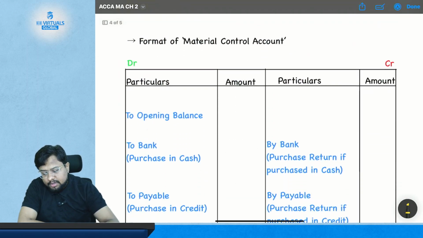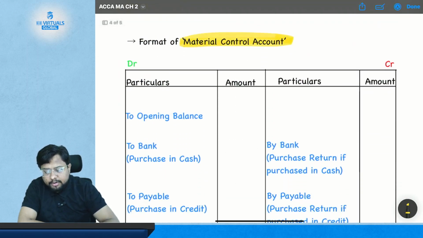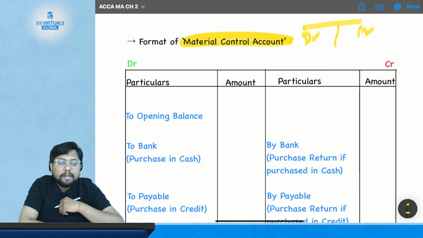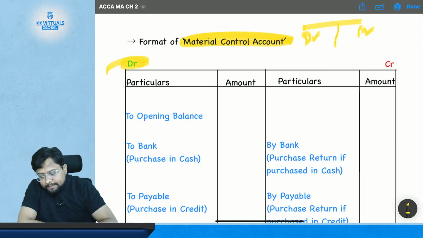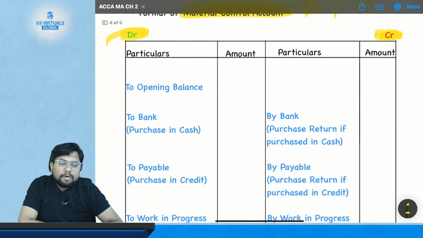Okay, so the format for the material control account is very simple. It is a T-shaped account. Here is the debit, here is the credit. So this is the debit side, this is the credit side. Now, as we have already discussed, material is your asset and an asset has a debit balance.